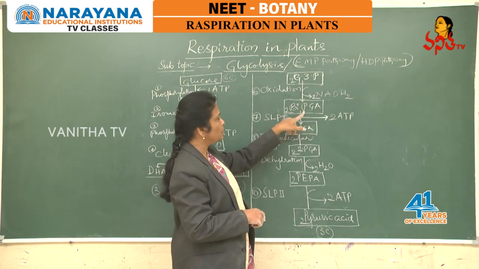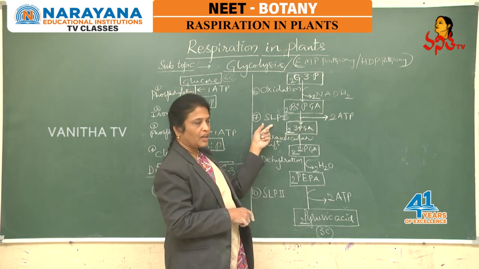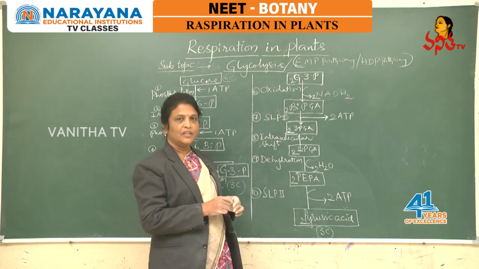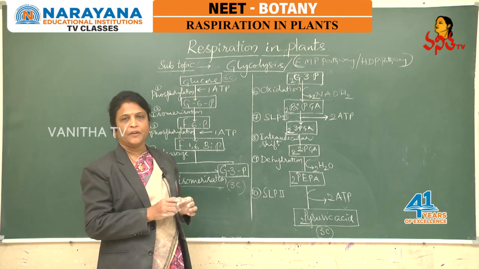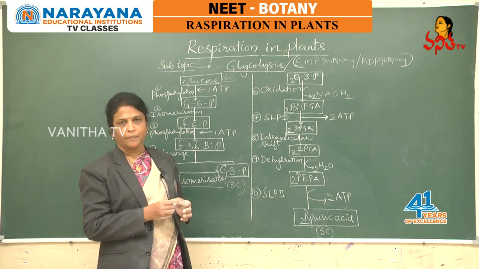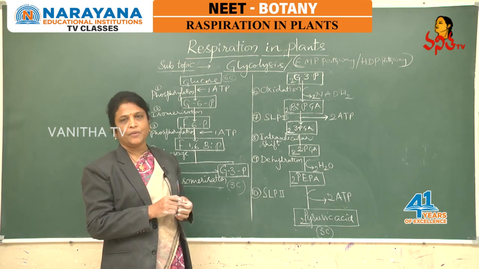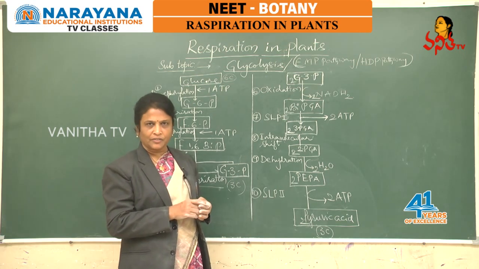Okay? Now the 2 molecules of biphosphoglyceric acid undergo substrate level phosphorylation. Phosphorylation means synthesis of ATP. In photosynthesis, we followed ATP formation by coupling ADP and Pi, where the energy is supplied based on the chemiosmotic hypothesis due to electron transport and proton translocation.